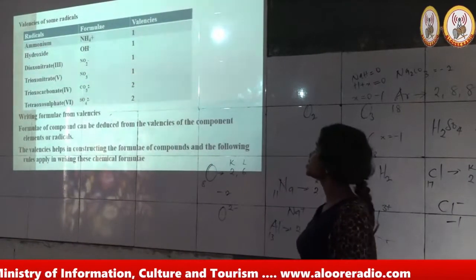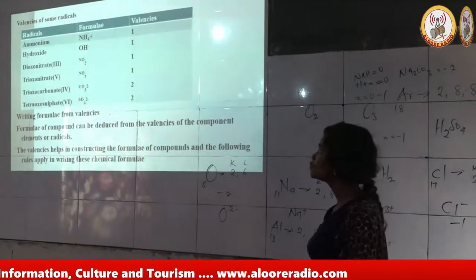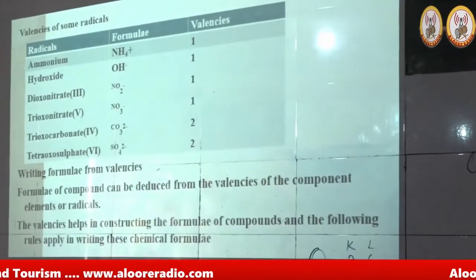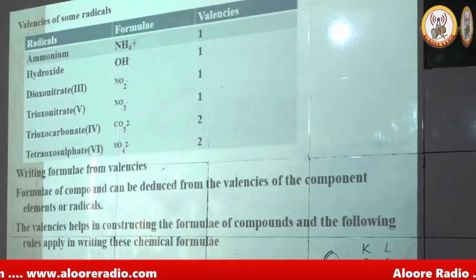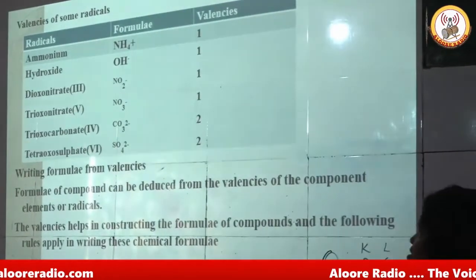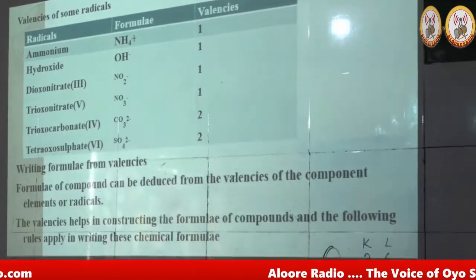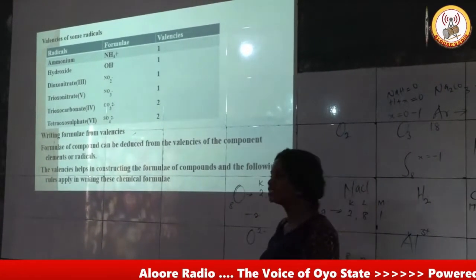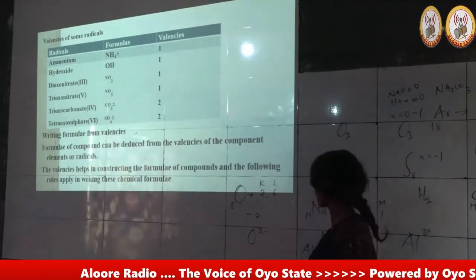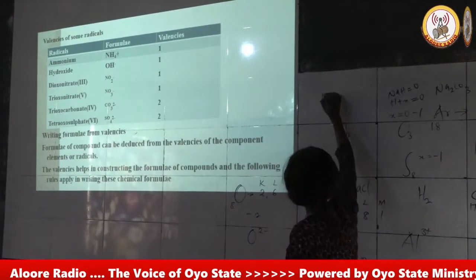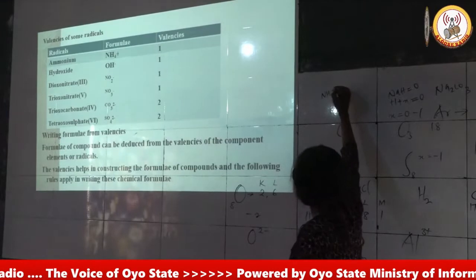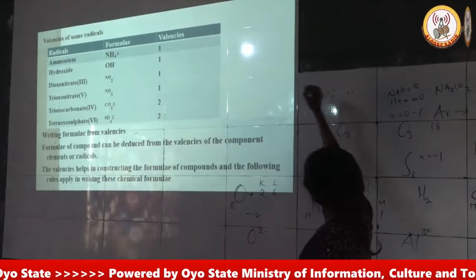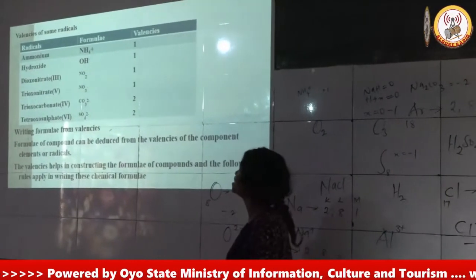Now we move to valencies of some radicals. Don't forget I told you the other time that a radical exists when 2 or more elements react and behave as a single entity. Now you look at ammonium. Ammonium is NH4+, and the valency there is +1, as written on the board.